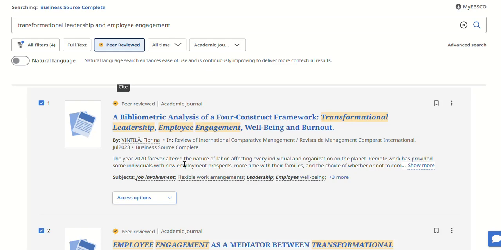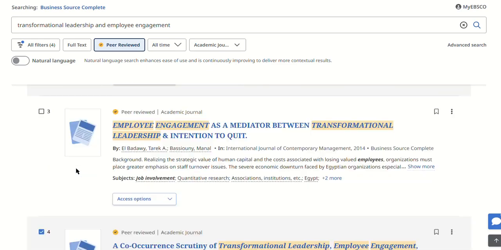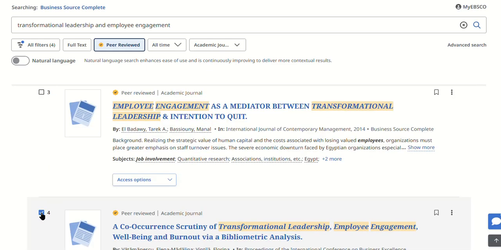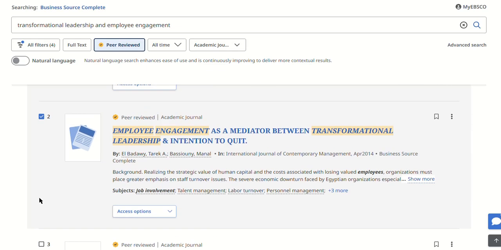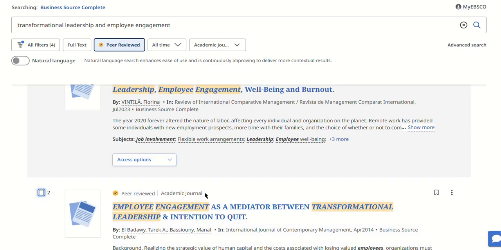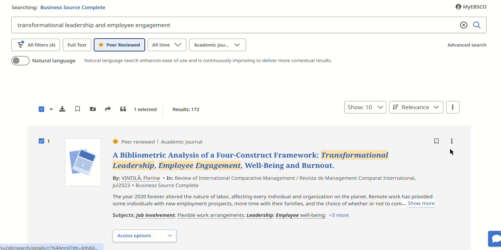Now, what happens if you just want to deal with one article at a time? You can do that. Just turn off those two. We just got one article now. And over here on the side, you've got some similar options that you can use with just one article. So you can cite it, you can add it to a project, or you can download the actual article. In this case, it'll download the article for you. So that's a very handy kind of tool.